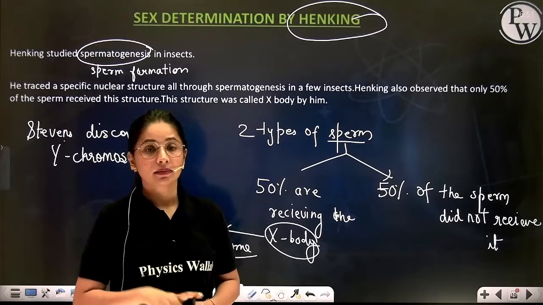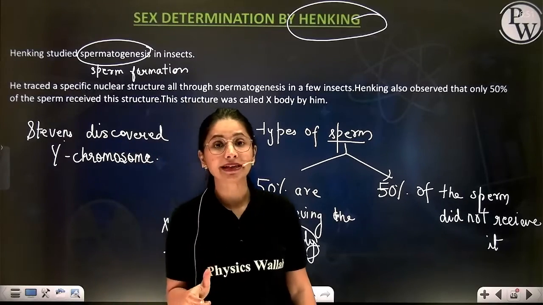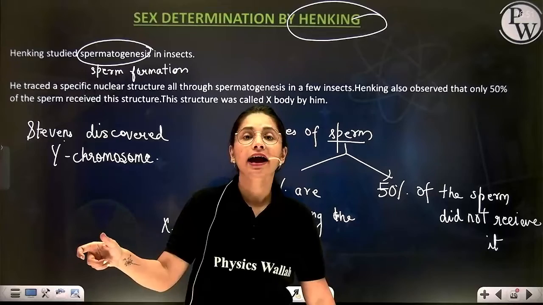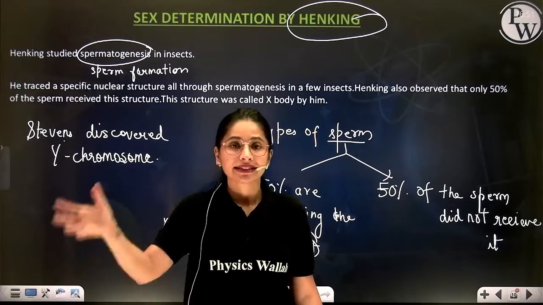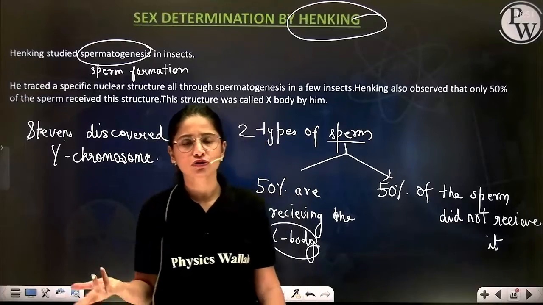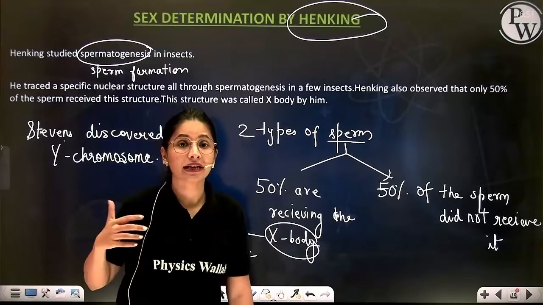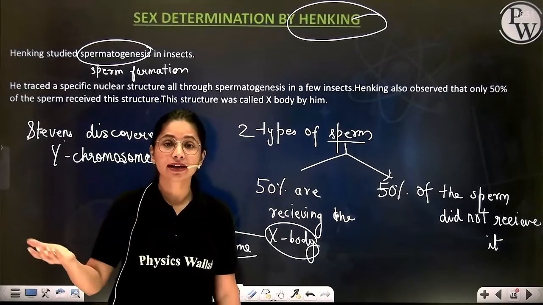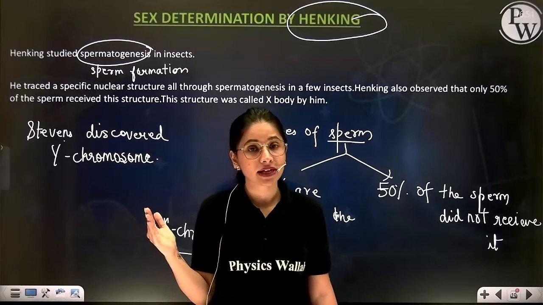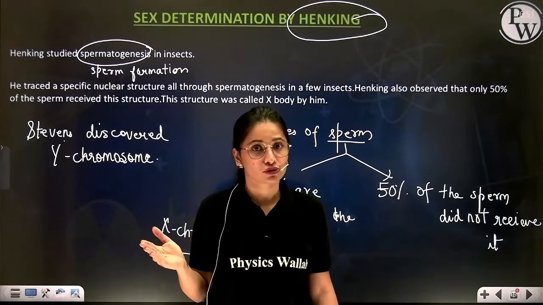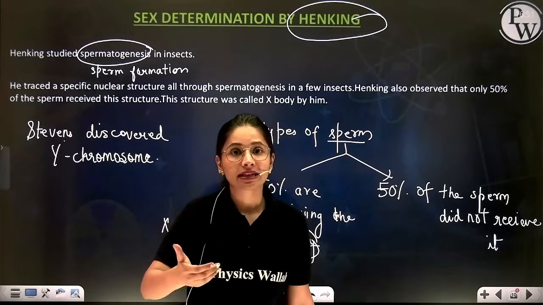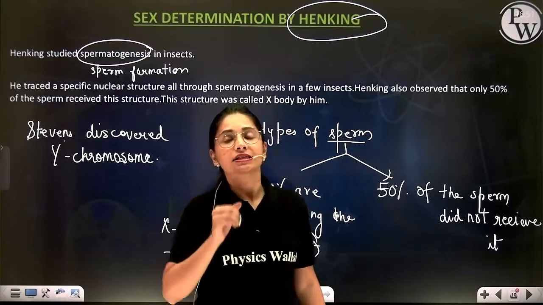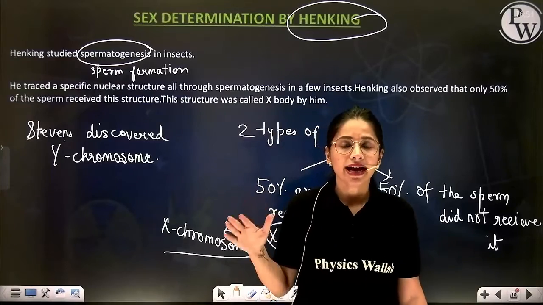Like this, people came to know that in some insects, males have the combination of sex chromosomes XY. Then oogenesis was also studied, and it was found that in females, all the gametes receive the same type of sex chromosome, that is X. That means the combination is XX. Like this, the concept of sex determination came into existence.